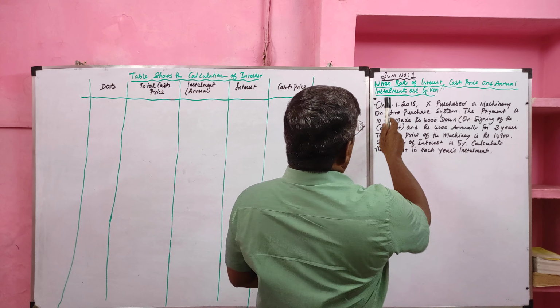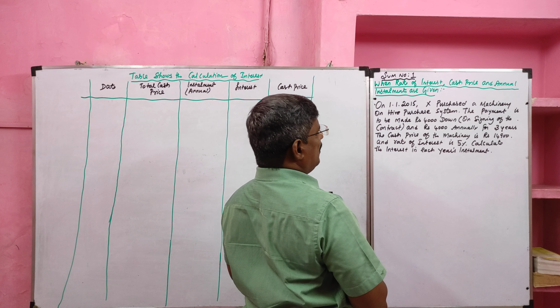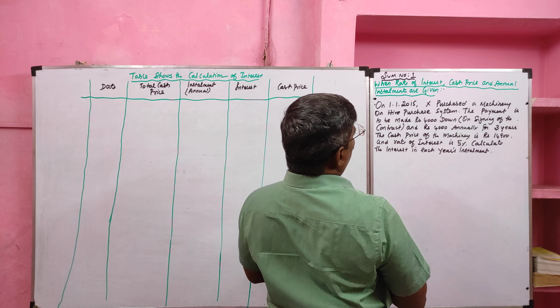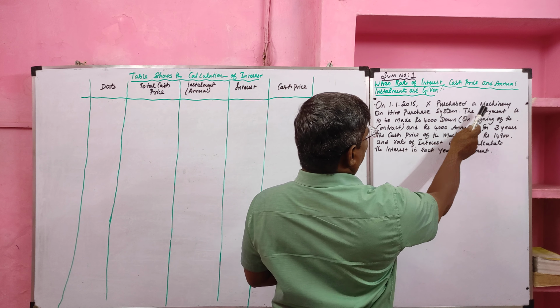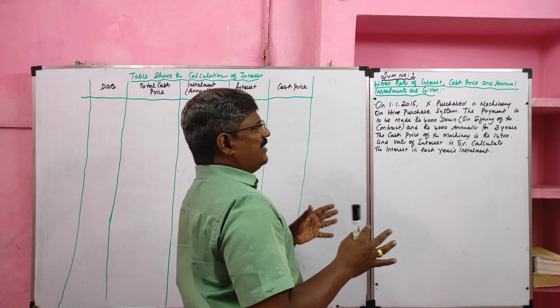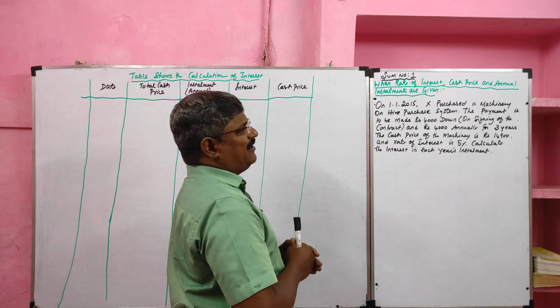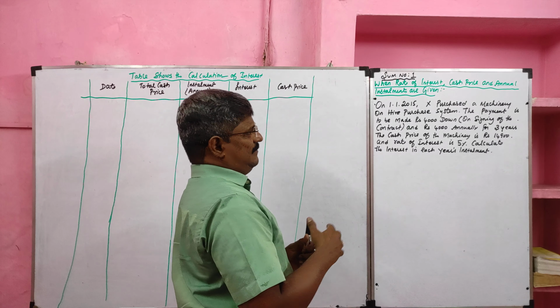Sum number 1. When rate of interest, cash price and annual installments are given. On 1st January 2015, X purchased a machinery on hire purchase system. He is a buyer. We can call him hire purchaser. The person who sells the goods is called a hire seller.